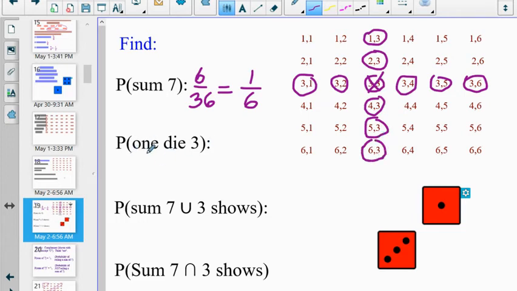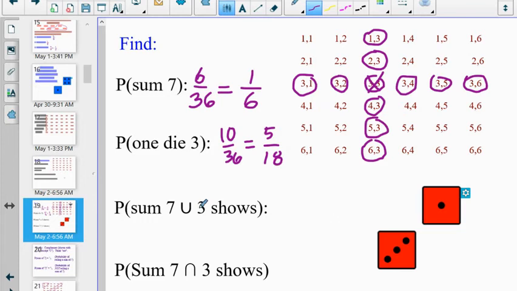If I want to count that one, I would have said at least 2 of the dice show a 3. So what do we have? 2, 4, looks like we've got 10 total. 10 out of 36, which would be the same as 5/18.